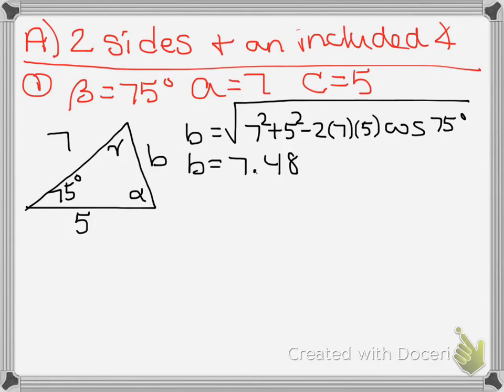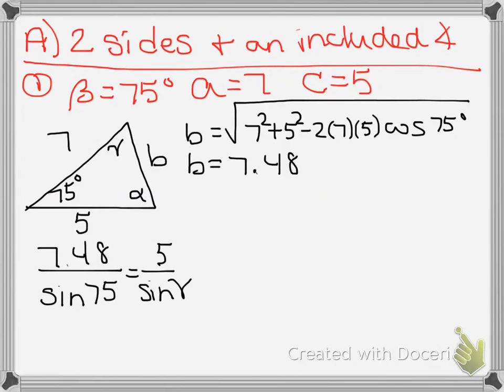From here, if you wanted to, you could continue with law of cosines, but you totally don't have to. In fact, we can jump to law of sines to find angle alpha or angle gamma. It is best practice for you to always find the smaller angle first. In this case, the smaller angle is going to be gamma because gamma is across from 5 and the smaller angle is always going to be across from your smaller side.